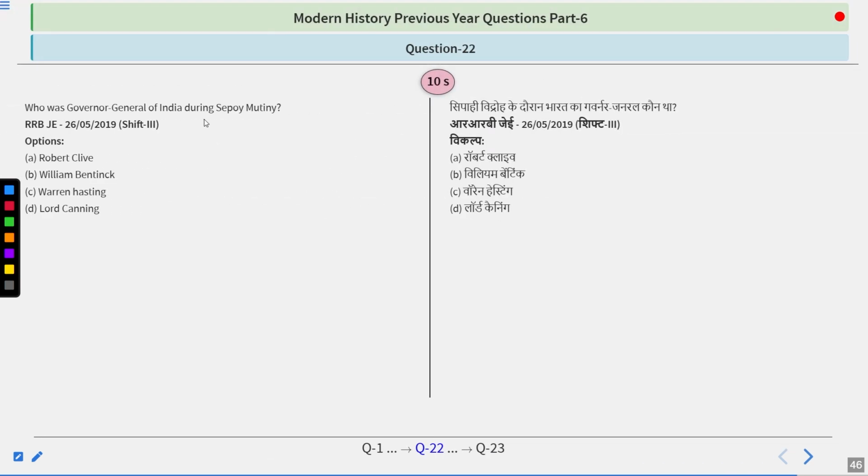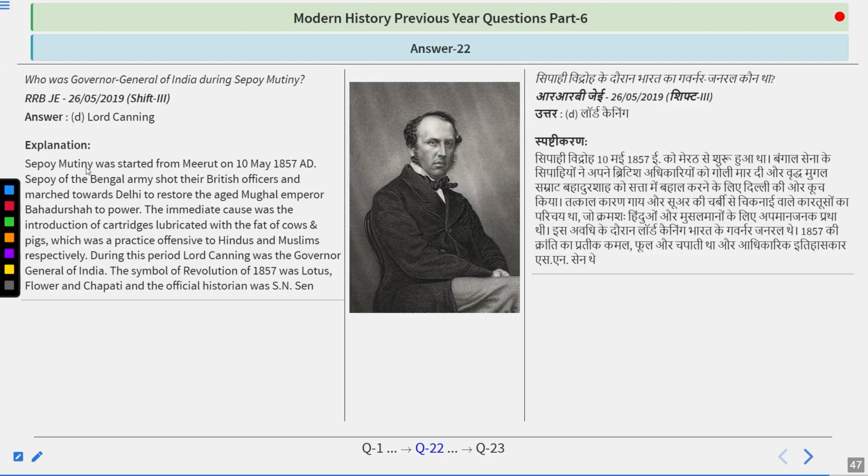Who was the Governor General of India during the Sepoy Mutiny? Very simple question this is. I just really said about this during the earlier questions. Options are Robert Clive, William Bentinck, Warren Hastings, or Lord Canning. And I guess the answer you are giving is right because the answer is Lord Canning.